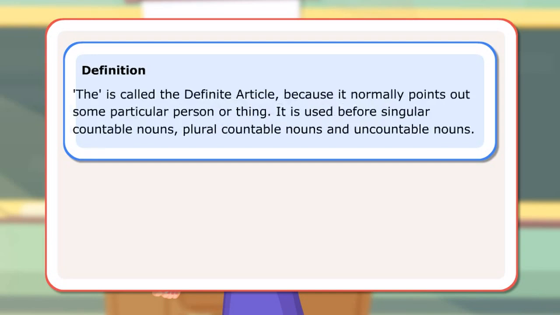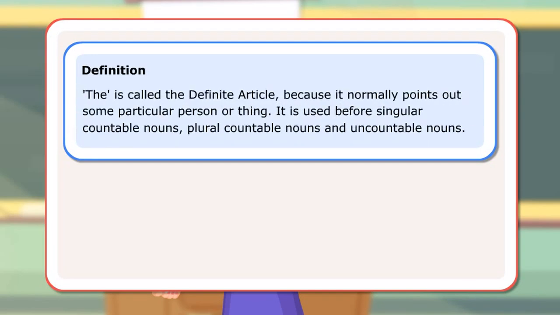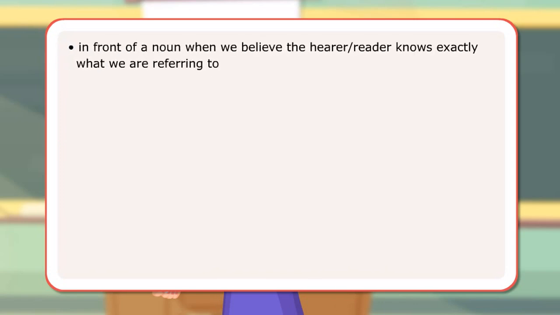Definition. The is called the definite article because it normally points out some particular person or thing. It is used before singular countable nouns, plural countable nouns and uncountable nouns. Usage. We use the definite article in front of a noun when we believe the hearer or reader knows exactly what we are referring to.